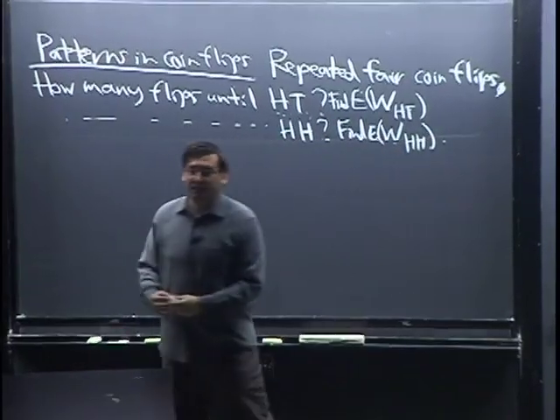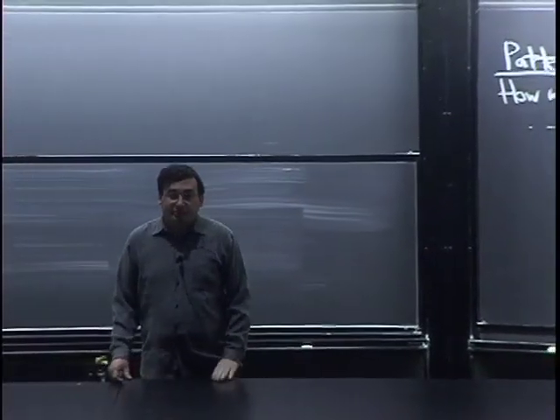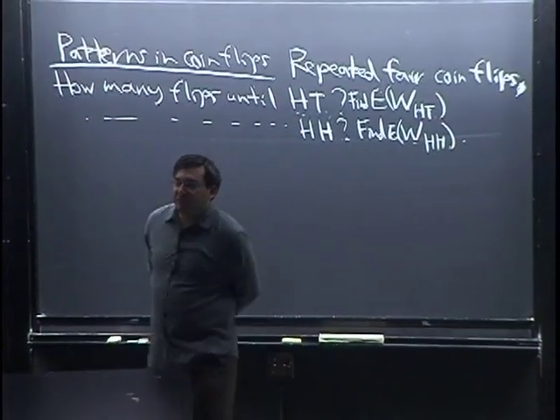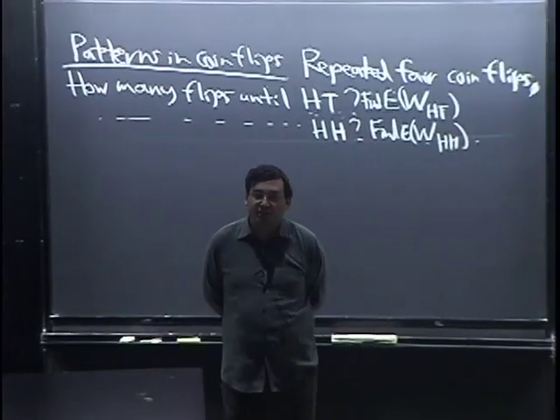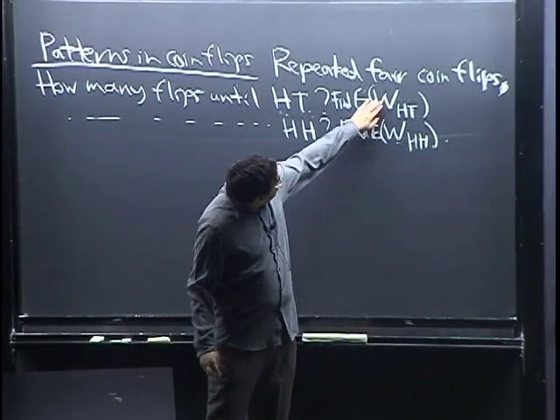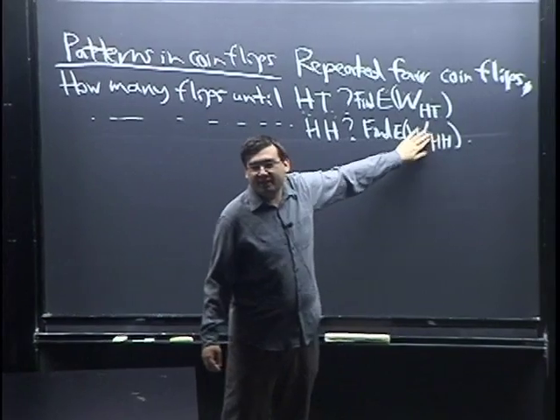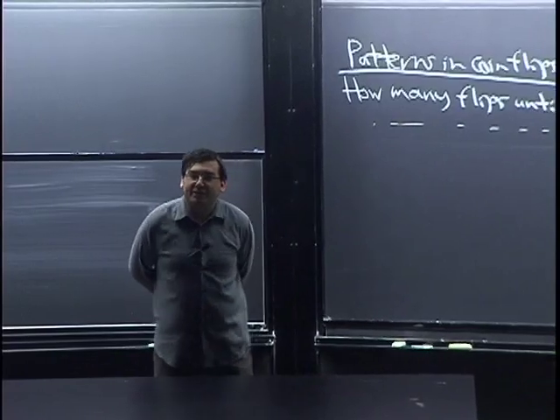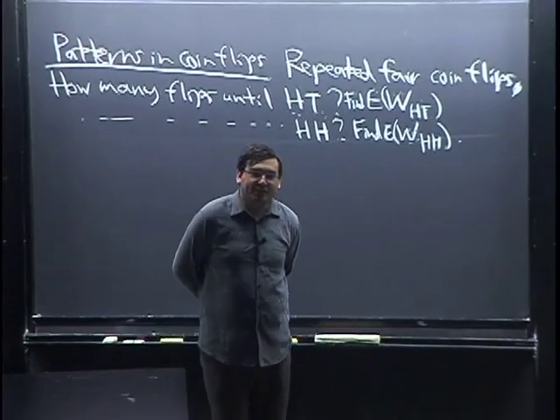I'm using W for waiting time. Expected value, how long you have to wait for these patterns. Okay? Well, we'll solve both of these. But before we actually solve them, let's try to think more qualitatively about whether there's an inequality or equality here. We know that there's only three possibilities. Either this number is bigger than this number, or it's equal, or this is less than this. So why don't you take a few seconds to think intuitively about whether you think they're equal or one is bigger, and if so, which one is bigger. Then we'll vote.